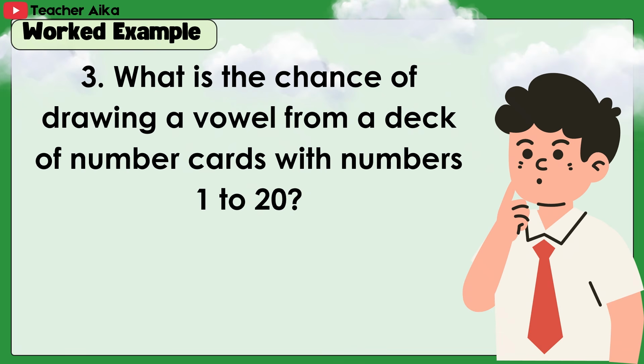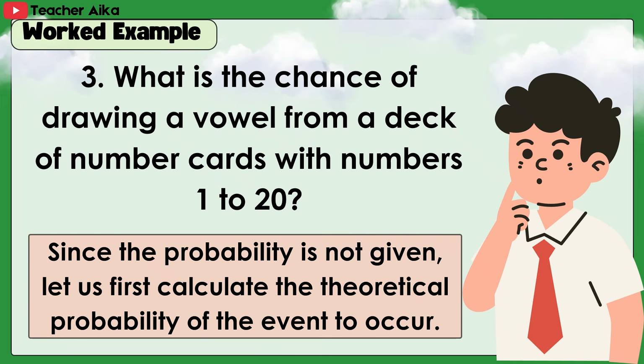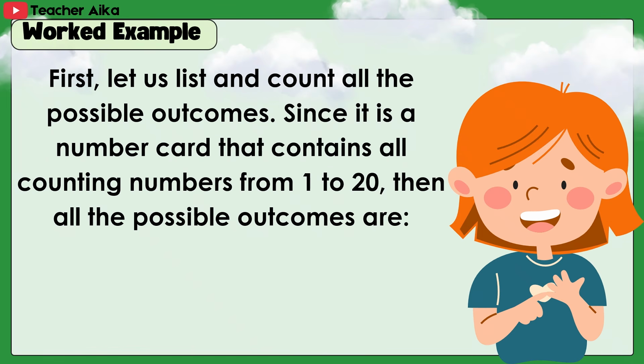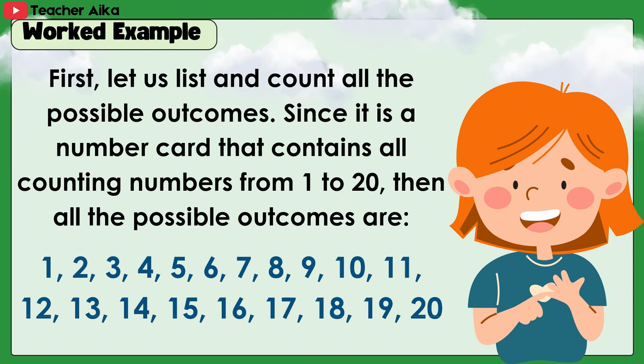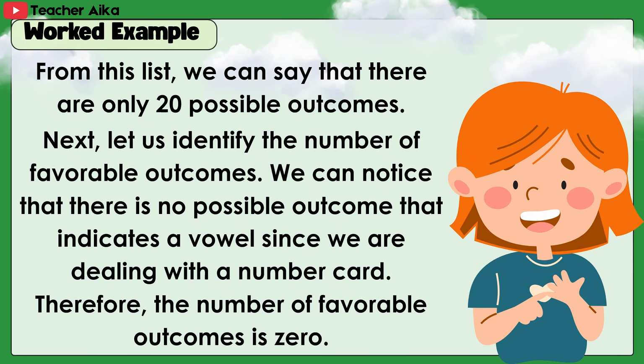3. What is the chance of drawing a vowel from a deck of number cards with numbers 1 to 20? Answer. Since the probability is not given, let us first calculate the theoretical probability of the event to occur. First, let us list and count all the possible outcomes, since it is a number card that contains all counting numbers from 1 to 20. Then all the possible outcomes are 1 to 20. From this list, we can say that there are only 20 possible outcomes.